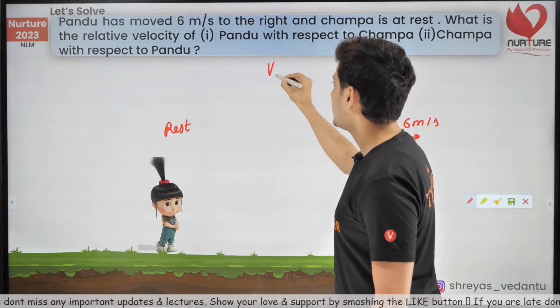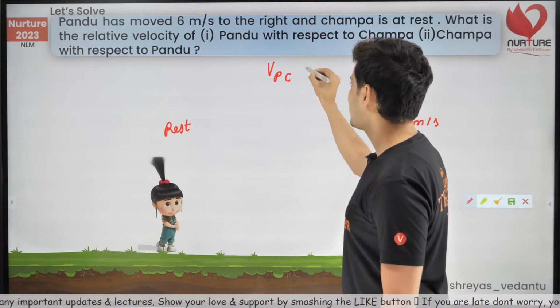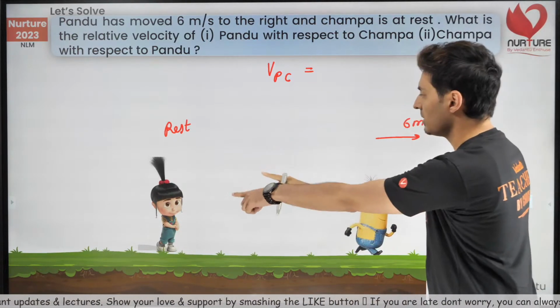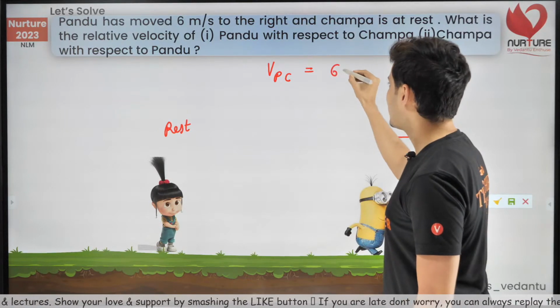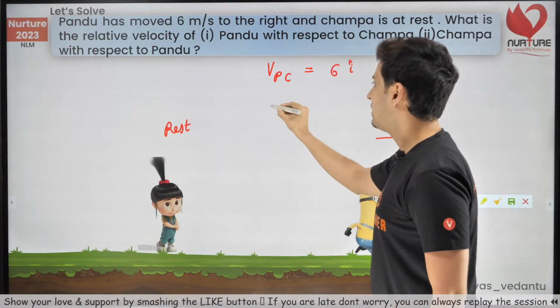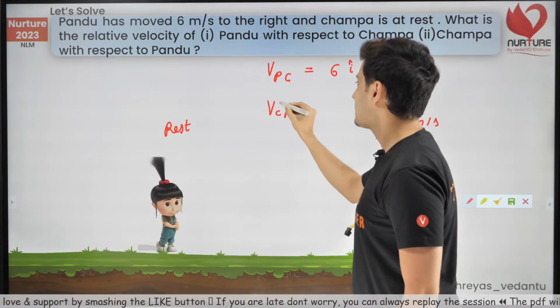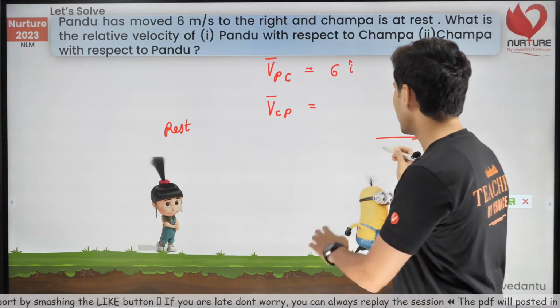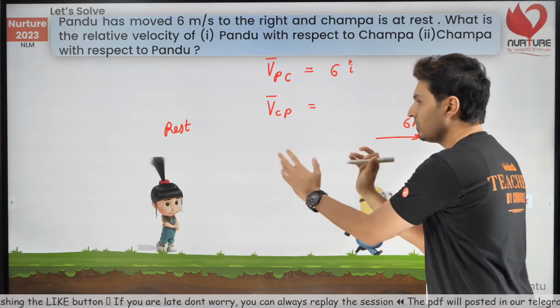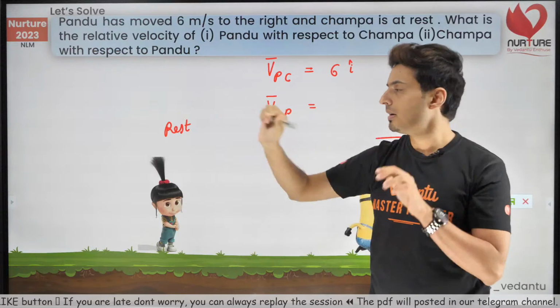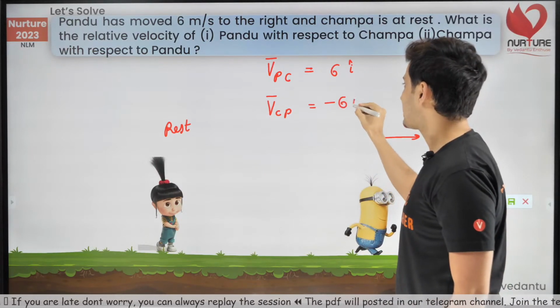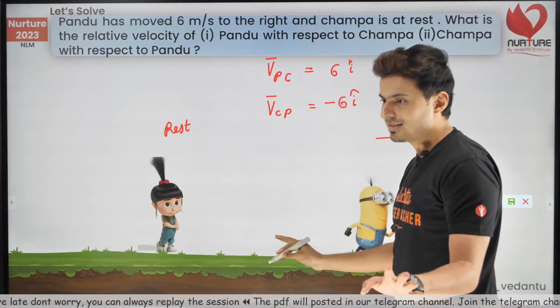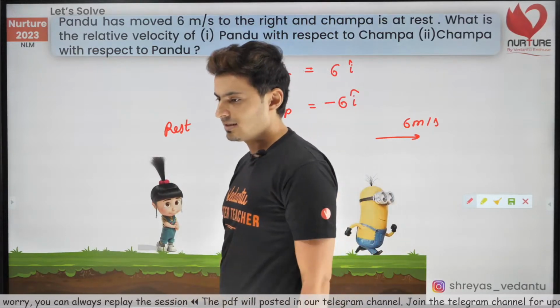So the velocity of Pandu with respect to Champa will be 6 i cap, and the velocity of Champa with respect to Pandu will be, if Pandu observes Champa, he will see Champa going far away. So negative 6 i cap. That's it, as simple as that. 6i and minus 6i.